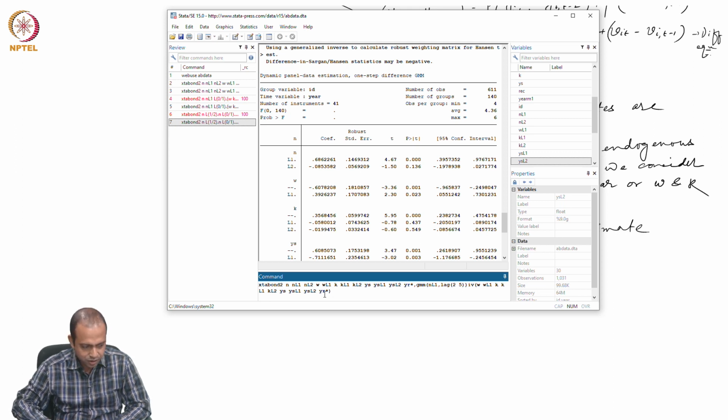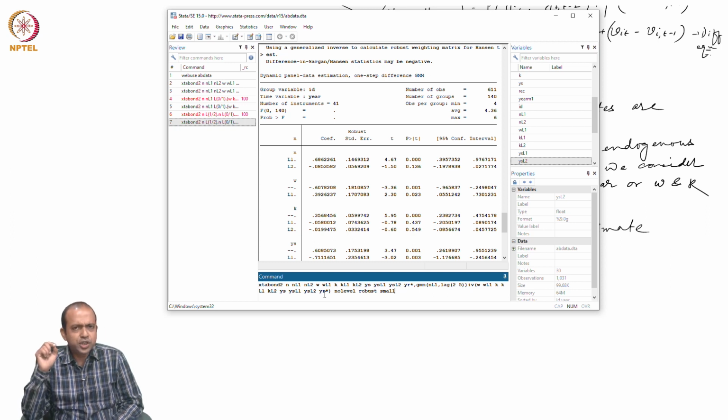I do not need level equation, no level, then robust and small.